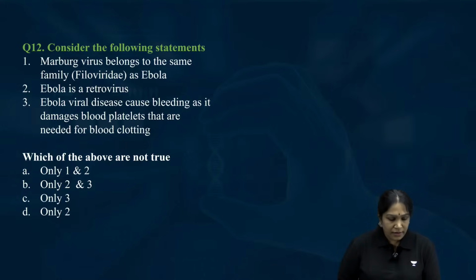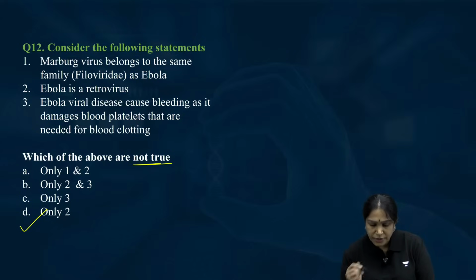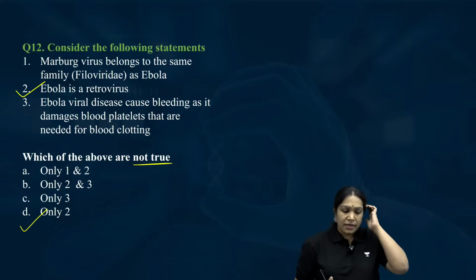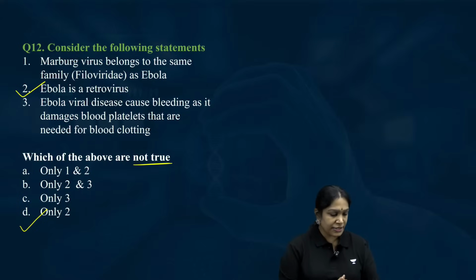Right. The 12th question right answer is D. Only 2 are not true. So let us see what they are. Which of the above is not true? This is not true. Now let us start the discussion.